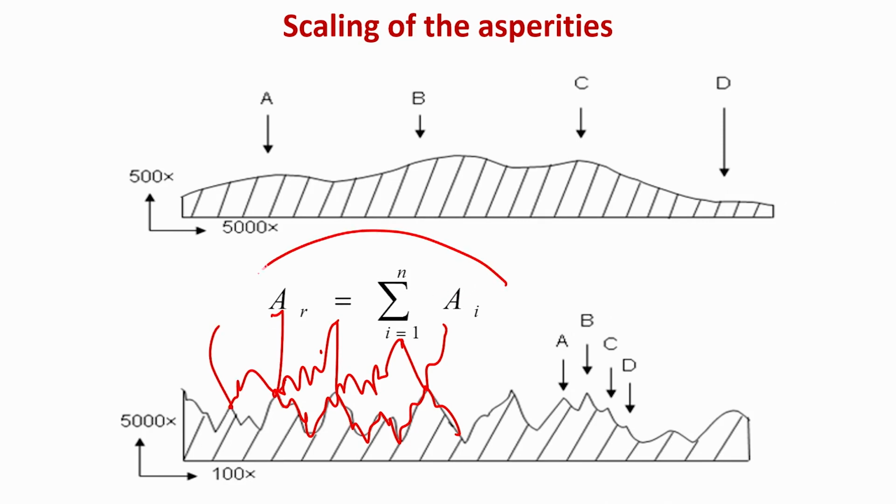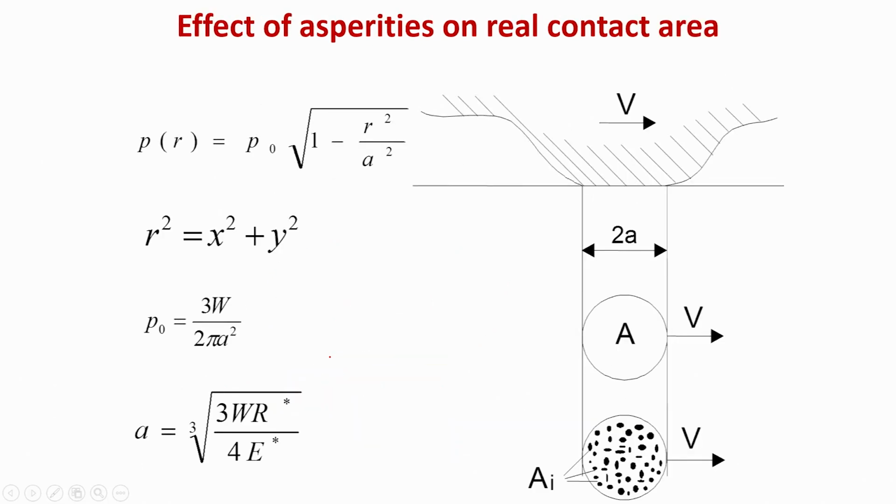And this real area of contact, A_R, is nothing but the sum from i equal to 1 to n of A_i. A_i is the instantaneous cross-sectional area of the asperity. So, all these asperity contacts will contribute to your real area of contact, but the nominal area of contact is that A_i at individual asperities. Okay.